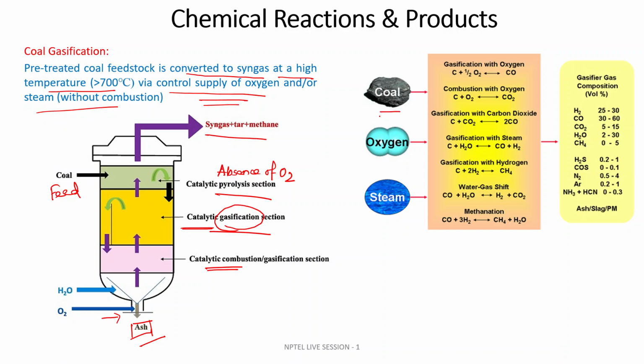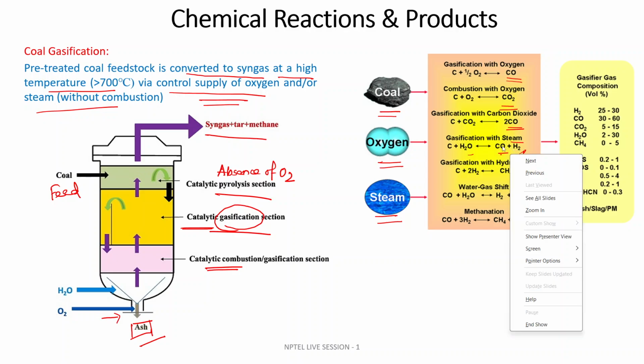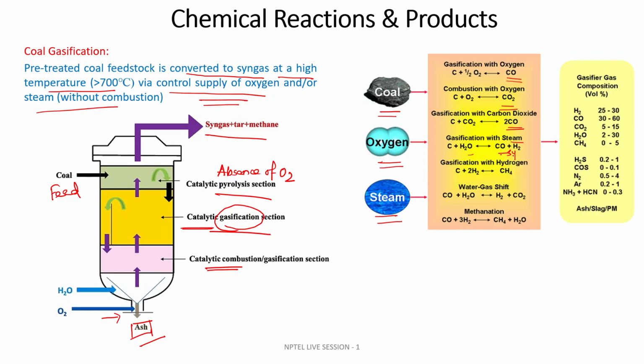The input material is coal, oxygen and steam. Gasification with oxygen: carbon, in the presence of oxygen, forms carbon monoxide. Combustion forms CO2, gasification forms carbon monoxide. Gasification with steam forms the syngas mixture. Gasification with hydrogen: carbon reacts with hydrogen and forms methane.